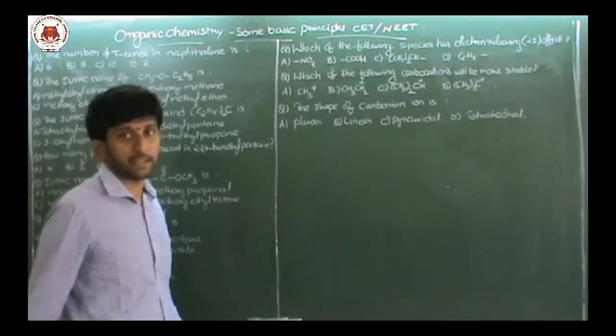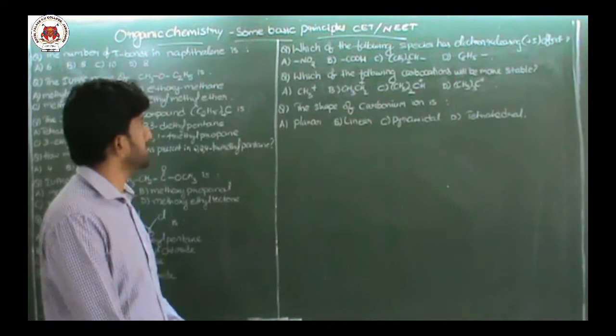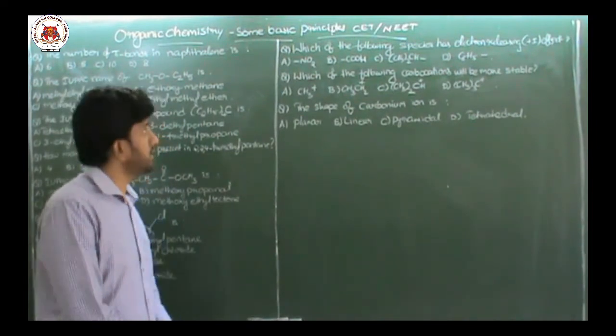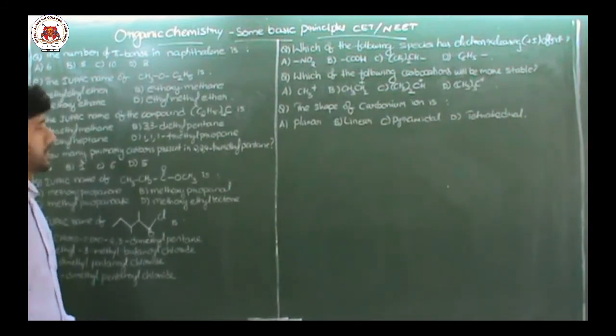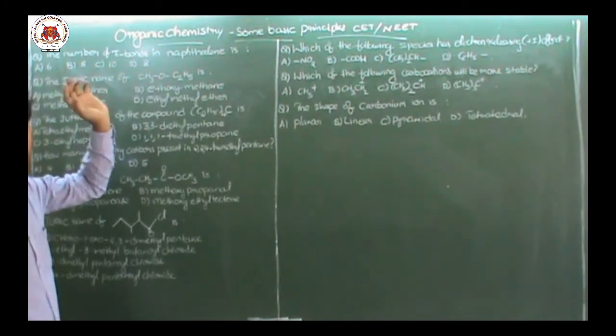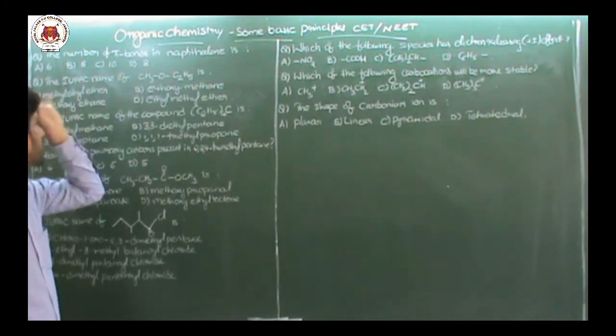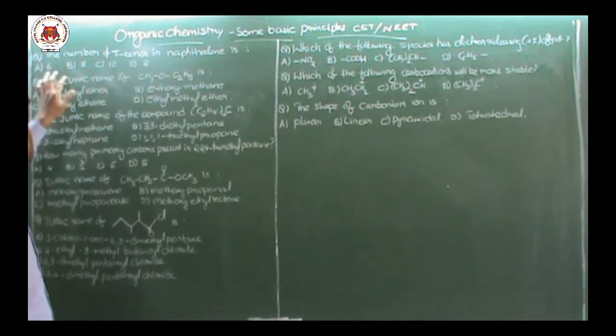So in the previous class, we discussed some basic principles of organic chemistry of this first PUC CET or NEET syllabus. Right now we will continue with the next part of the questions. There we discussed nomenclature and also some types of organic compounds. Presently we will see the next part of this lesson, the next questions.